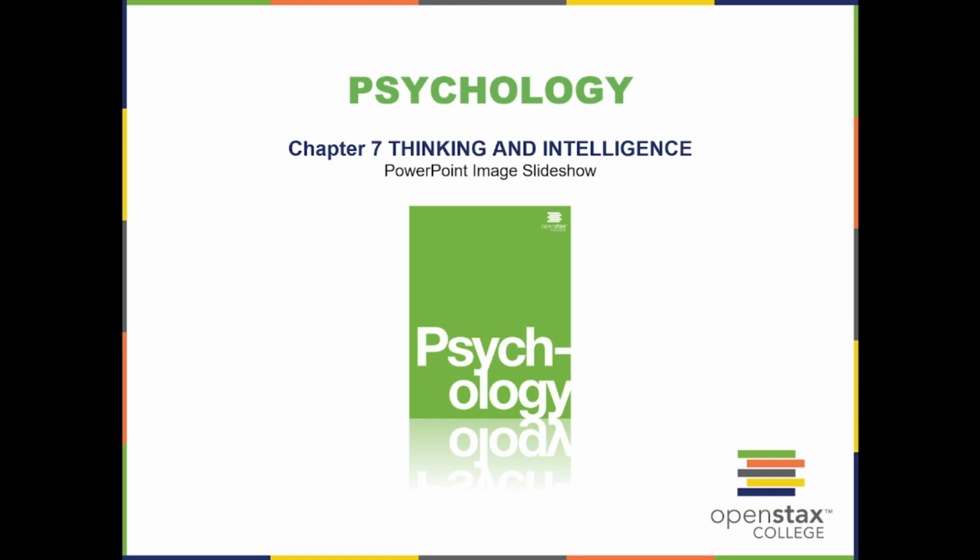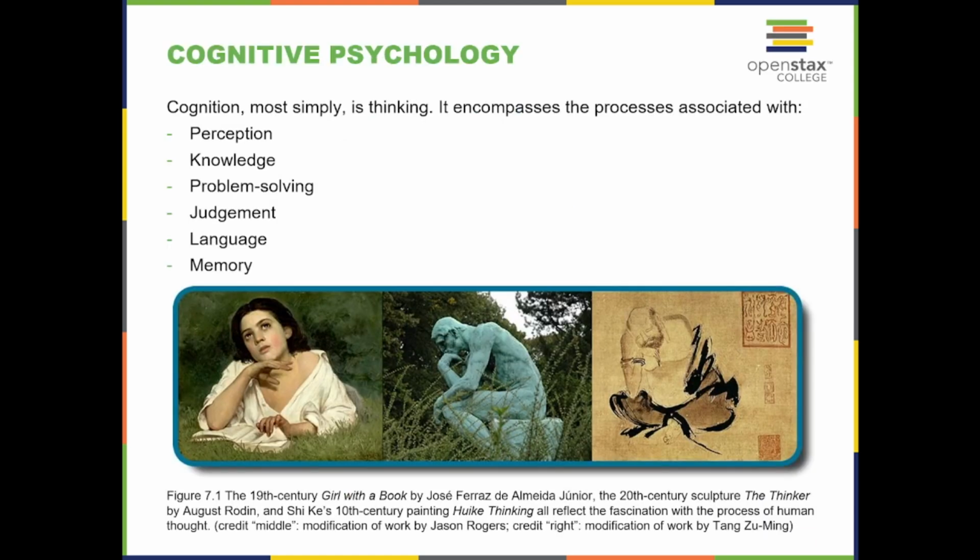Thinking and Intelligence, Chapter 7. Cognitive Psychology. Cognition, most simply, is thinking. It encompasses the processes associated with perception, knowledge, problem-solving, judgment, language, and memory.